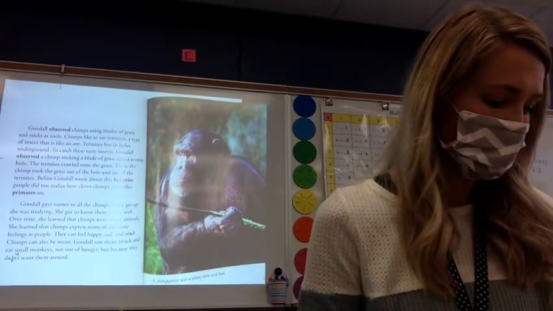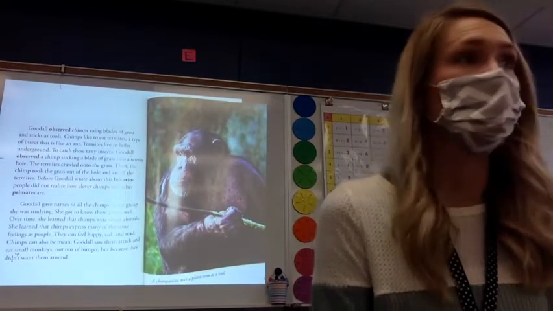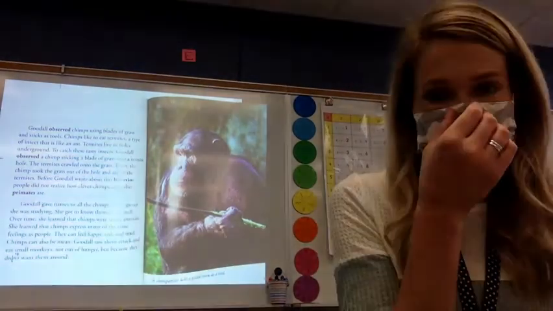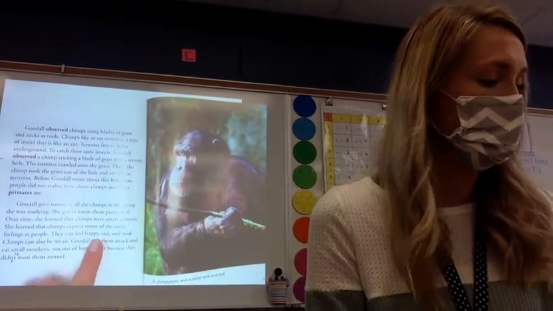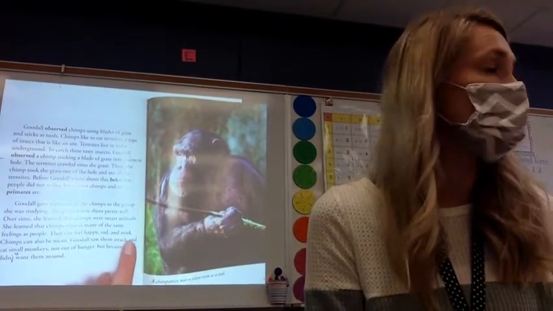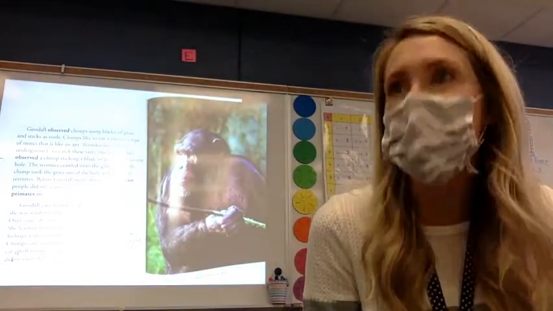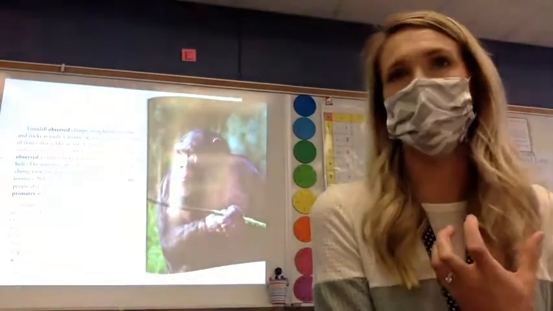Second paragraph. It is the second paragraph. Put your finger on it when you find it. Let's read this sentence together. They can feel happy, sad, and mad. Chimps can also be mean. So they share those emotions that humans have too.